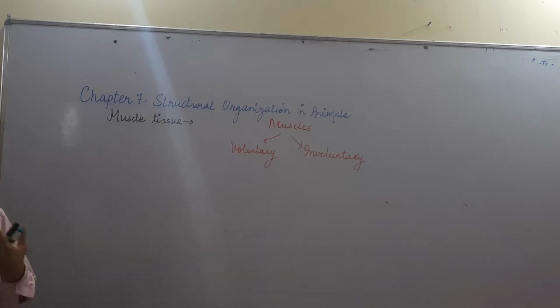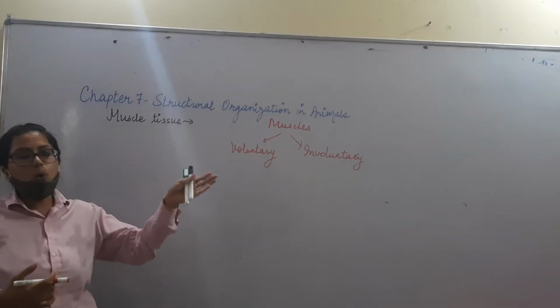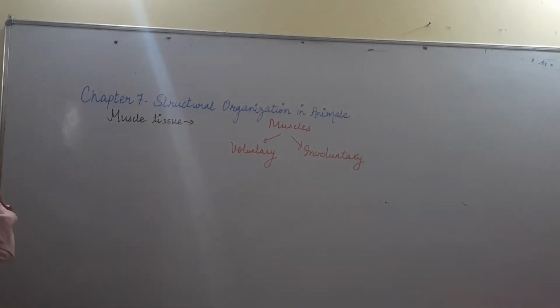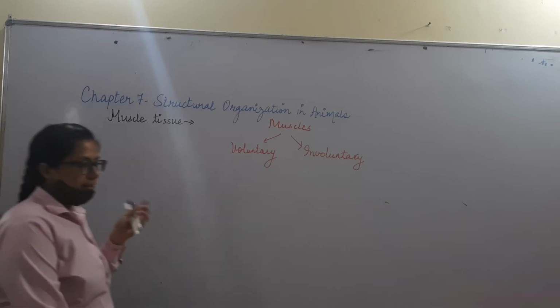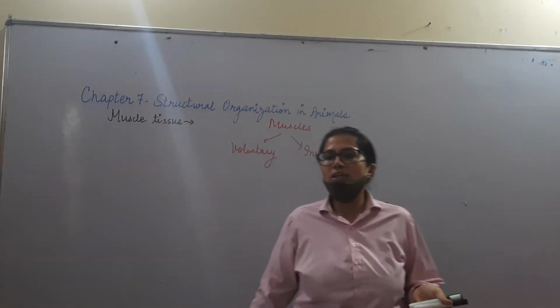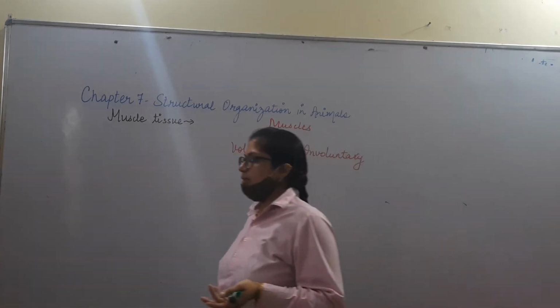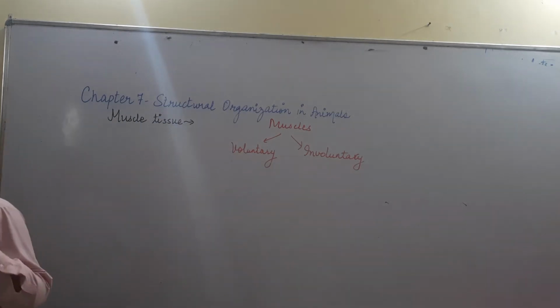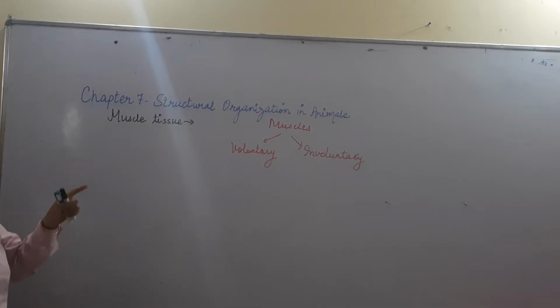If it is not under our control, not under our wish, but it is controlled obviously by our nervous system, that is involuntary muscle. If I want to walk, that is my wish, so that is voluntary action, voluntary muscles. But when the heart is pumping, I cannot control the pumping of the heart. The muscles work on their own, so those will be involuntary muscles.